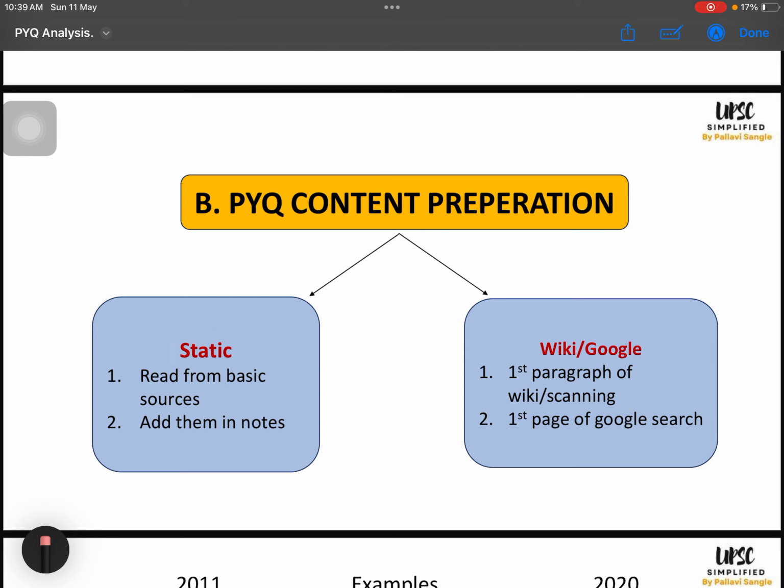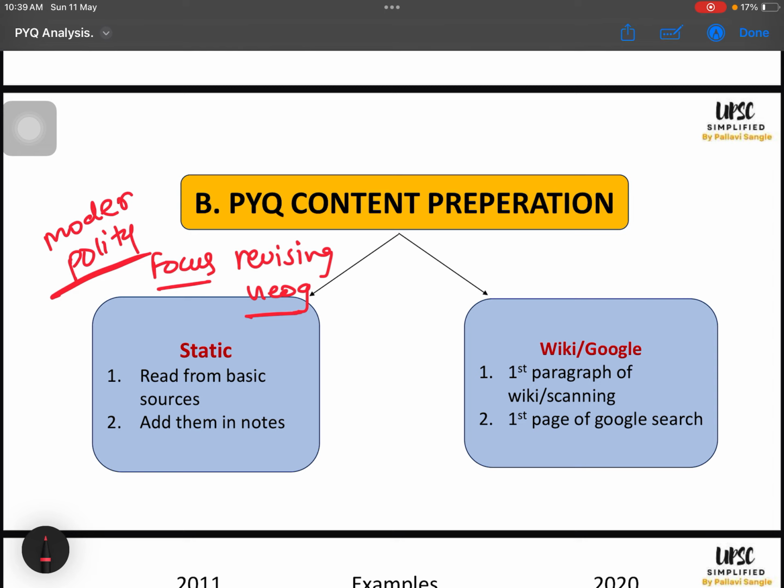And other aspects of static, like you have already done modern, you have already done polity. So if the theme is repeated from that in PYQ, just focus a little more on that. Exclusive focus should be given on that theme while you are revising. No need to prepare exclusively for that. You just focus on revising. For example, river, you are revising geography. So whenever the river chapter is there, and whenever you are coming across your river notes, you will be a little alert. You will be mugging up, putting extra energy and effort to remember all these things, because you know that this is the PYQ theme. So read from basic sources all these things and add them in your notes if you don't have it.